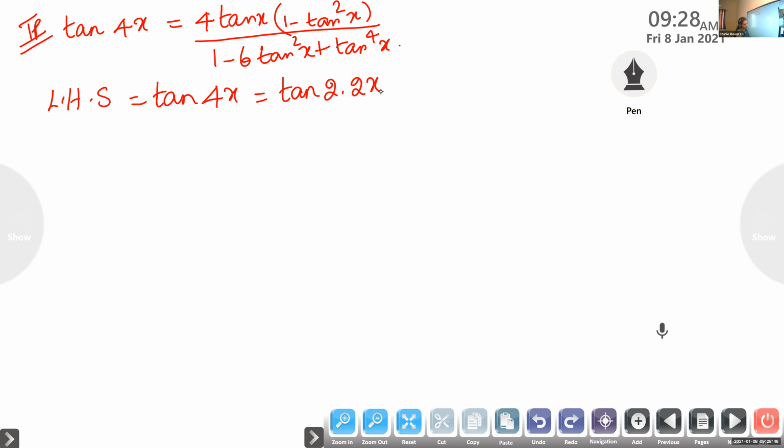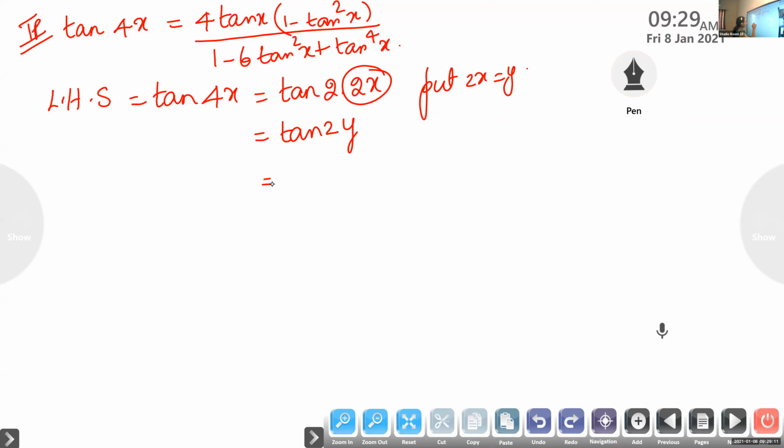Is it correct? Then I am going to substitute. Put 2x equal to y. So 2x we are taking as y. It takes the form tan 2y. What is tan 2a in terms of tan?